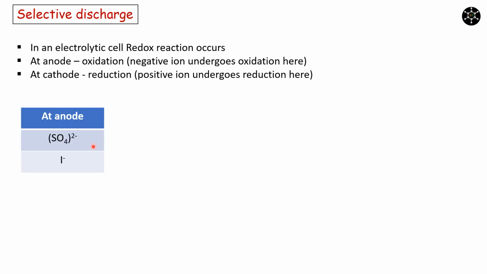As an example, let us consider the competition between sulfate and iodide near the anode to undergo oxidation. If you recall from the electrochemical series of anions, we know that iodide can be oxidized more easily than sulfate. So, iodide selectively gets discharged over sulfate. In the same manner, between bromide and hydroxyl, hydroxyl selectively gets discharged.